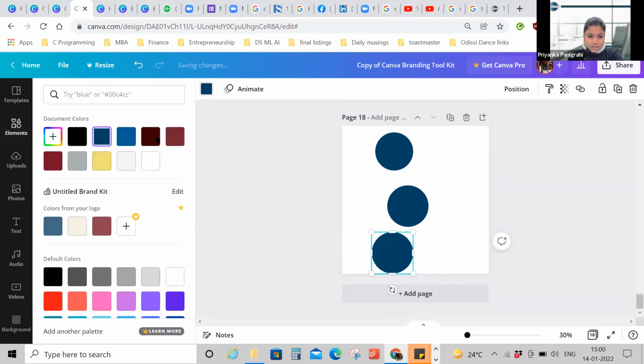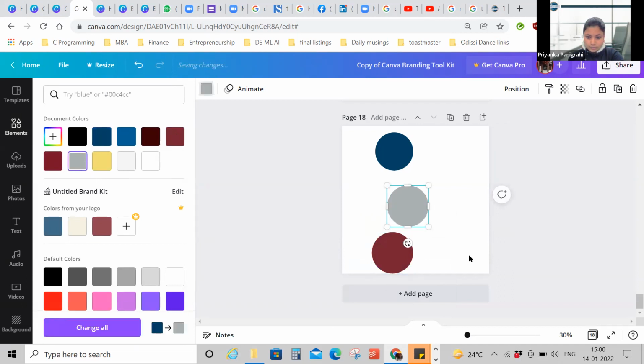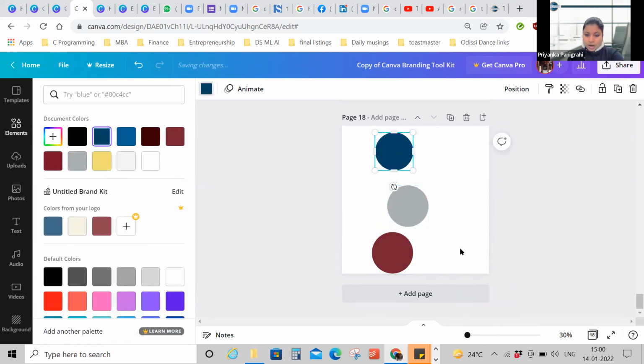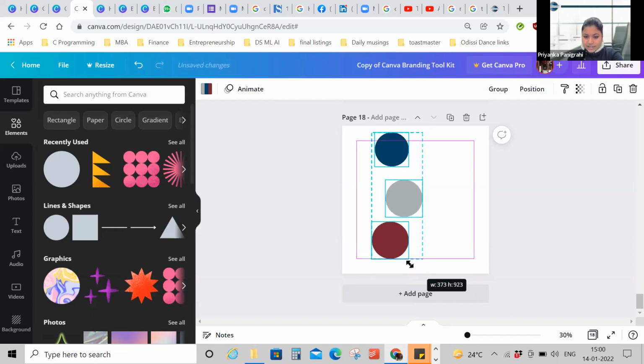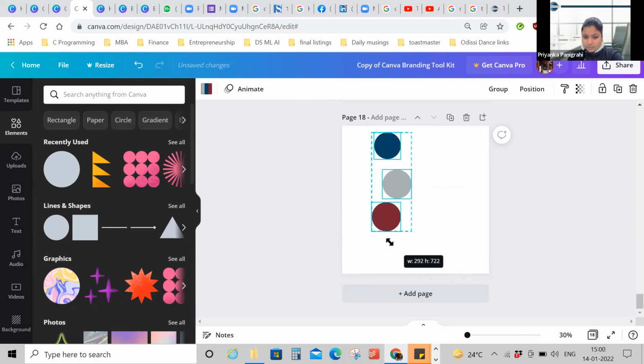Now let us change the color of each one. Let us make it all according to brand guidelines, but different colors, right? Now I want to write, what are the events that are going to happen? Prepared speeches, and then table topics, and then evaluation. So what I want to use these circles as bullet points. So what I'll do is I'll select all of them. They're all the same size right now. If I put my cursor here and decrease it, all of them will be decreased at once, right?